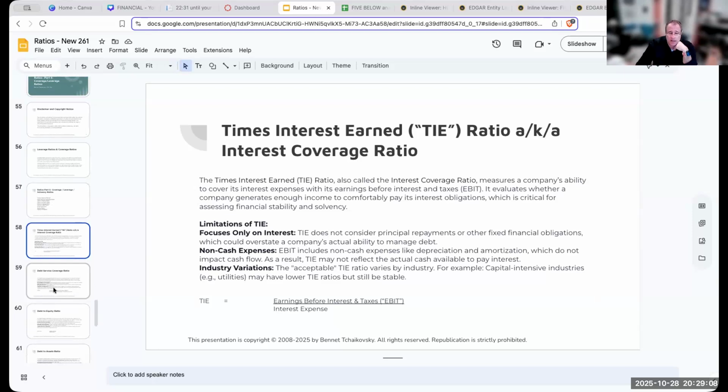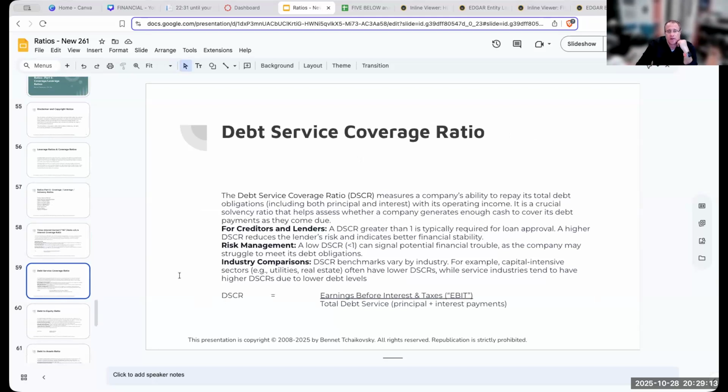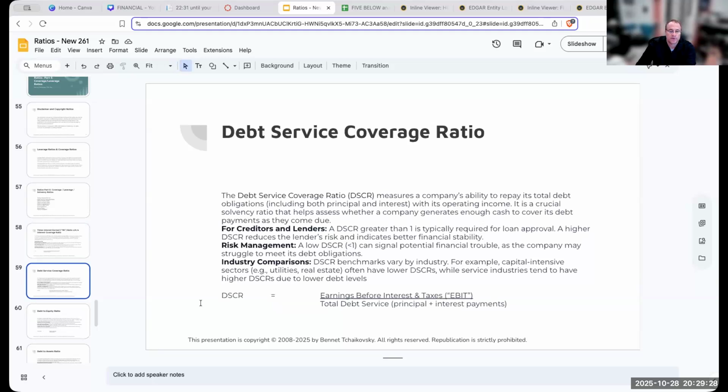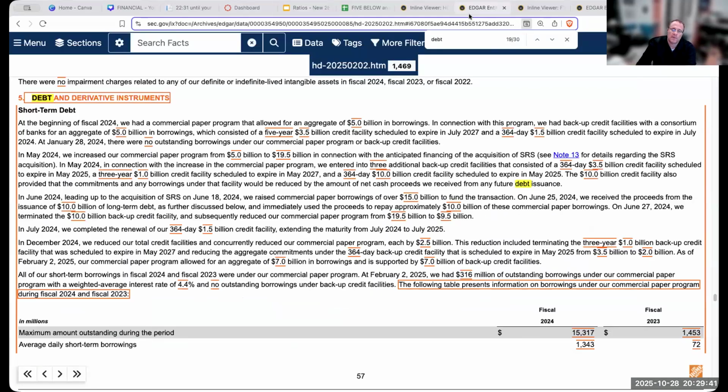If you are taking one of my classes and you have a company that has debt, you need to be looking this up. Now, when we look at the debt service coverage ratio, the numerator of earnings before interest and taxes is the same as times interest earned. But we're not only looking at the interest payments, we're also looking at the debt payments. Now, for my company that I chose, it's irrelevant.